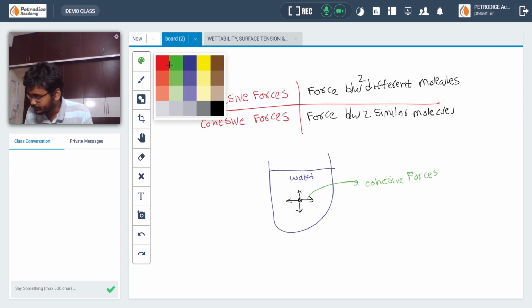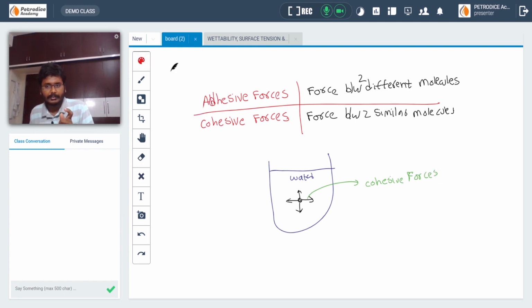The beaker is a solid part, and the force between the beaker and the water molecules is known as adhesive forces. Once we understand these forces, we can understand all the other properties such as wettability and surface tension.